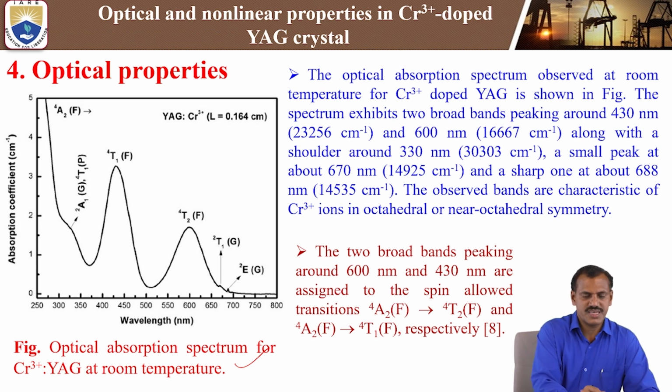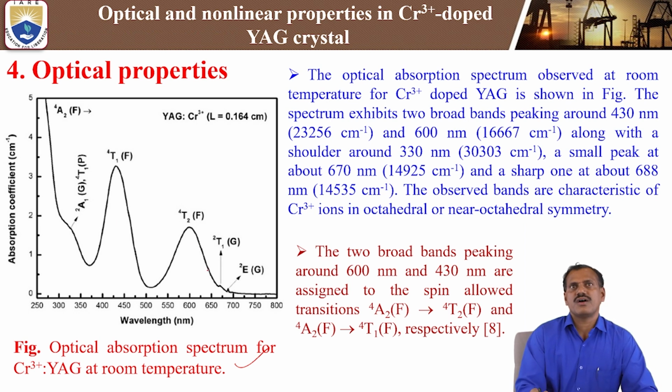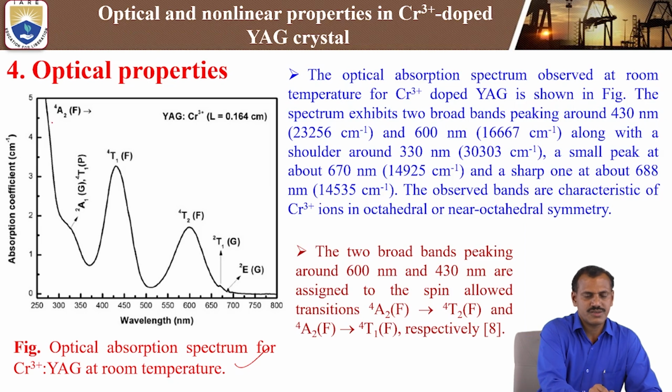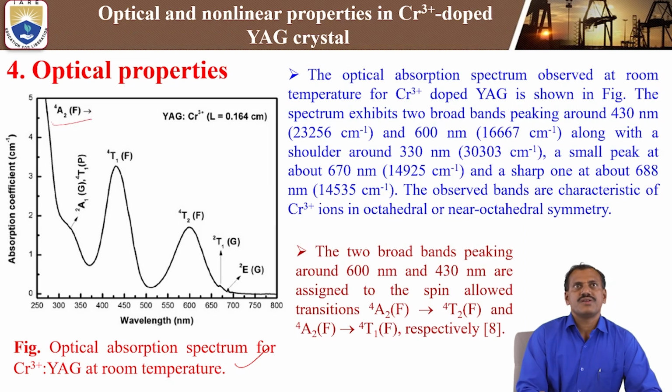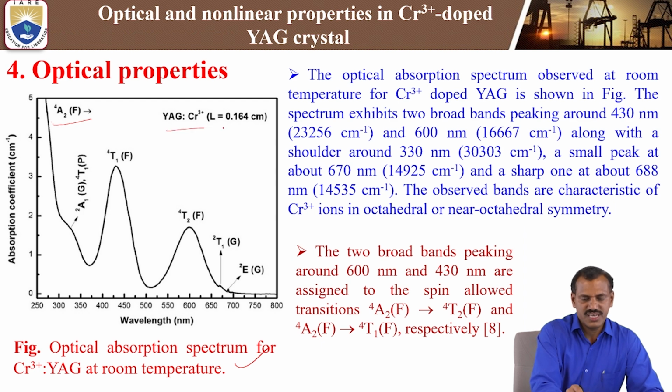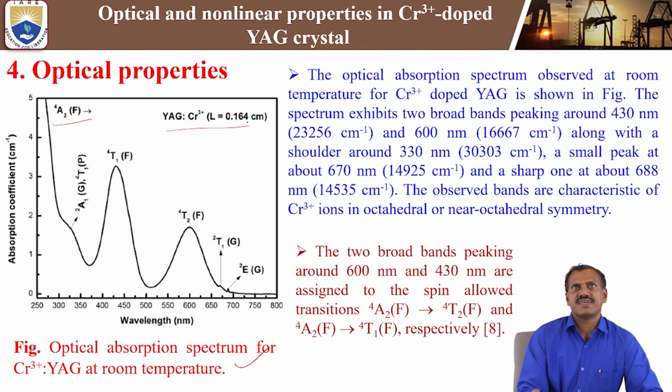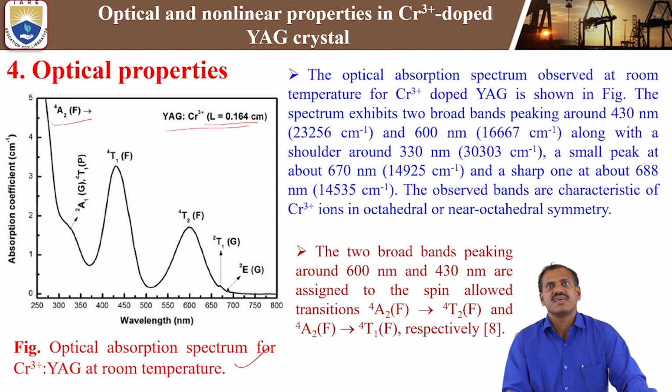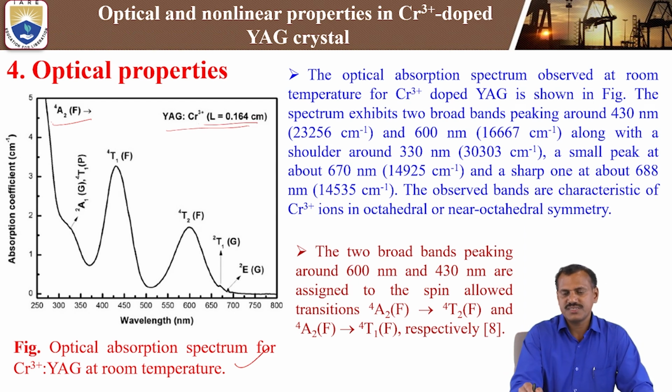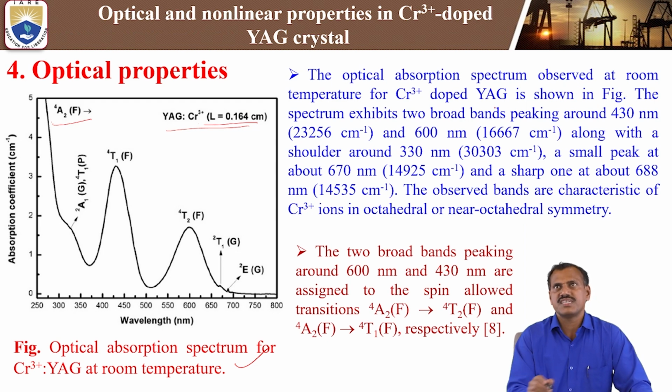Here we observe the 1, 2, 3, 4, 5 absorption peaks from the ground state 4A2 to different excited states. This is the chromium doped YAG crystal. The thickness of the sample is 0.164 centimeter. The optical absorption spectra observed at room temperature for chromium 3+ doped YAG crystal are shown in the figure.